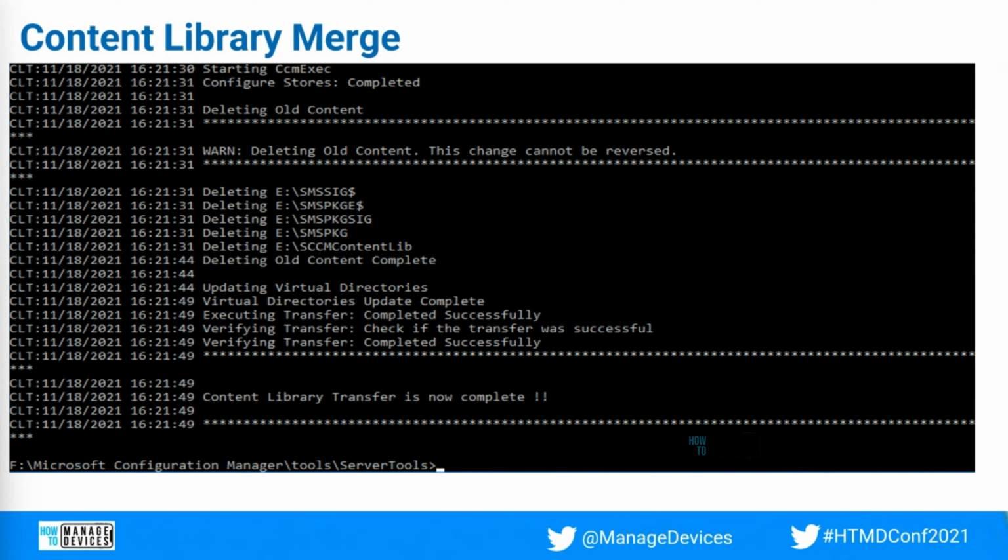Sorry. So what happens is, with content library merge, you want to merge all the content libraries into one single source.